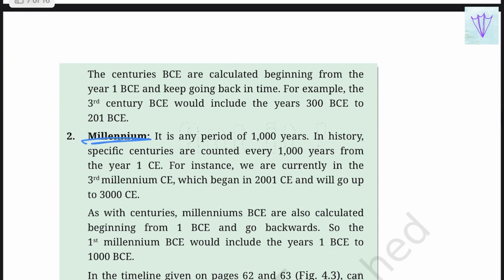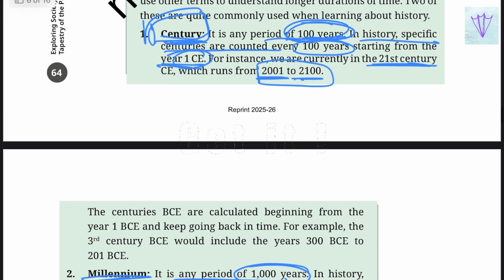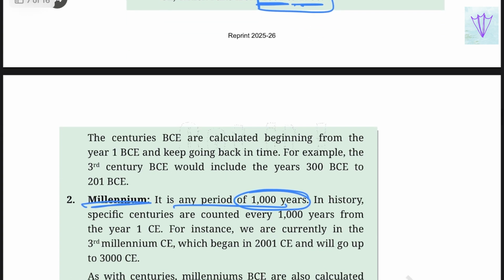Next is a millennium. A century is a period of 100 years, while a millennium is a period of 1000 years. In history, specific millennia are counted every 1000 years from the first CE.